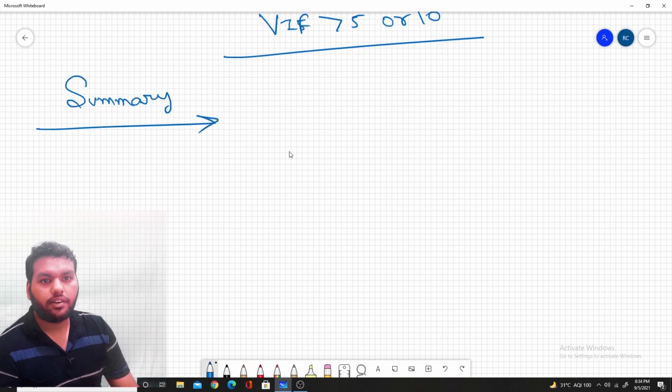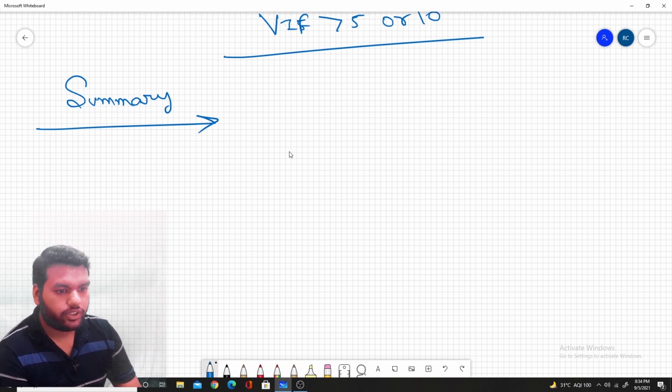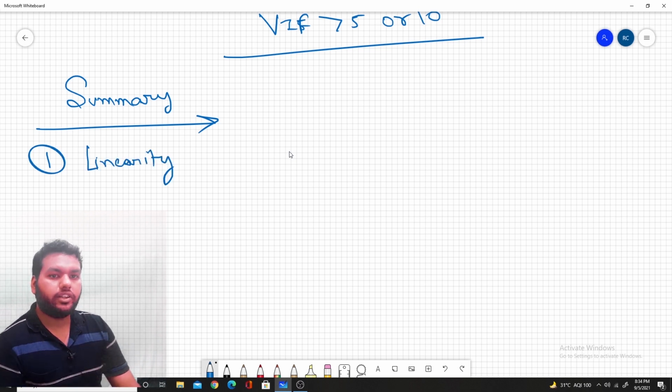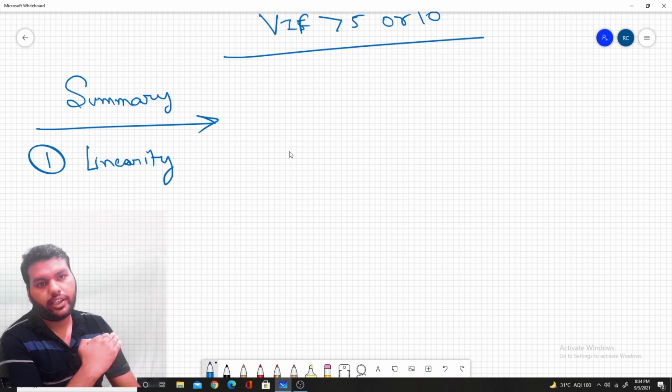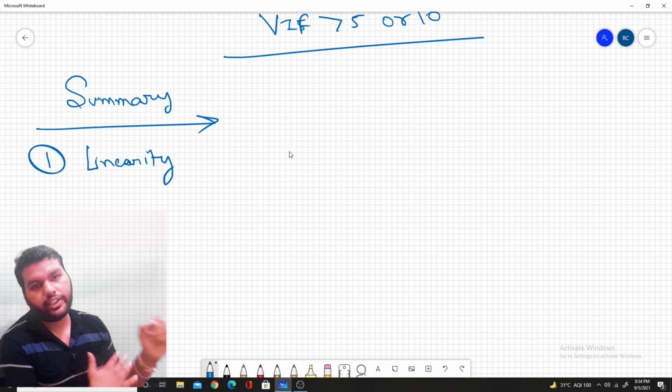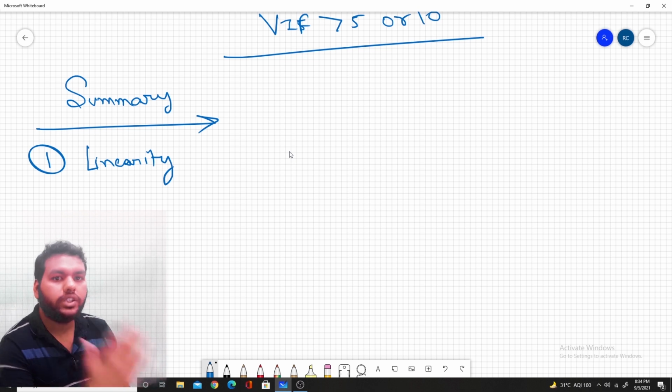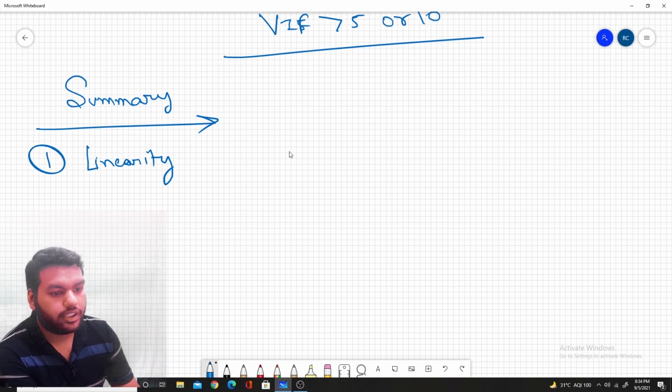We mostly discussed the assumptions in the linear regression model. The first assumption is linearity: the response variable and the predictor variable should have a linear relationship between them, and only then does the linear regression model work very well.